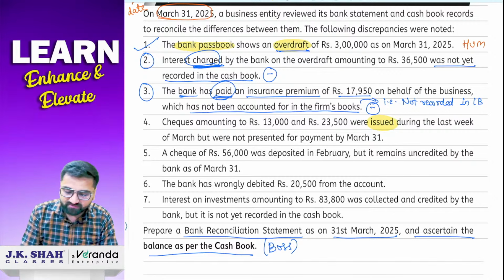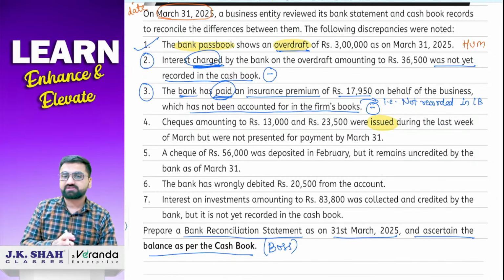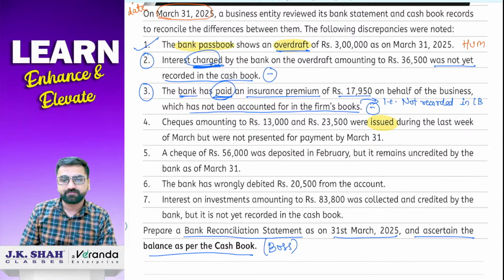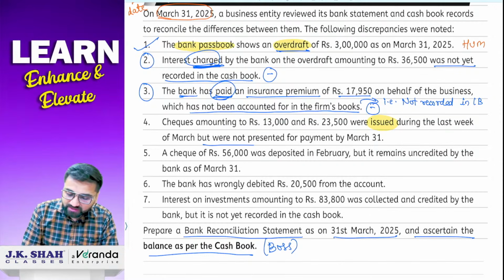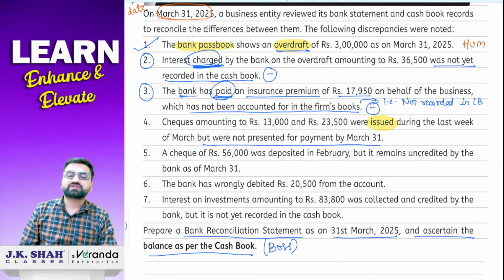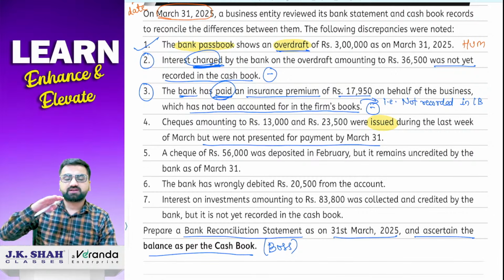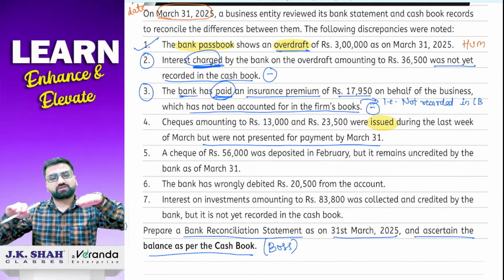चलो next. Checks amounting to 13,000 and 23,500 were issued. Now see, these checks were issued. There are two checks given to you. 13,000 का एक check है और एक 23,500 का check है जो issue हो गया था during the last week of March, but were not presented for payment by 31st March. 31st मार्च तक वो प्रेजेंट नहीं हुए थे बैंक में पेमेंट के लिए. दो चेक इशू तो हो गए. Now understand one thing. They were not presented for payment till 31st March,